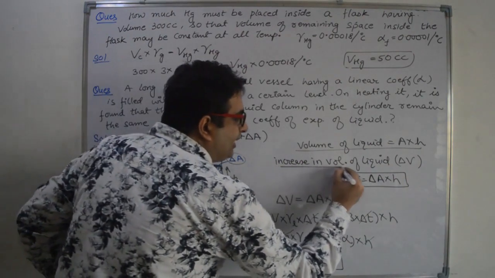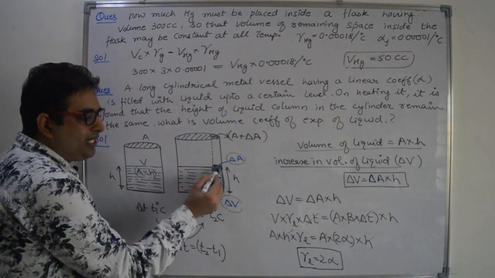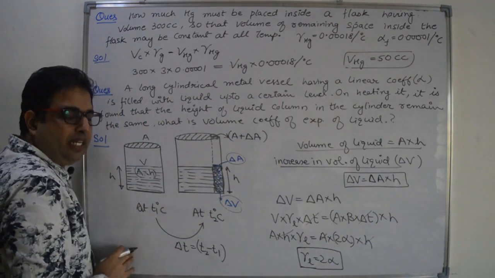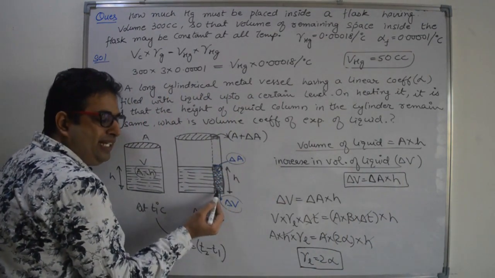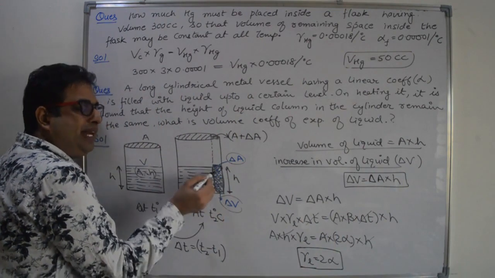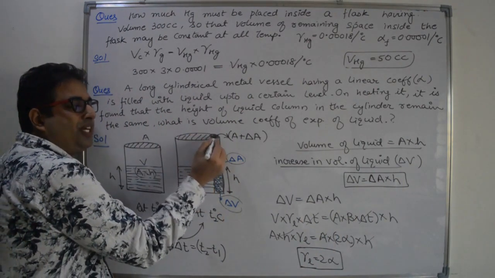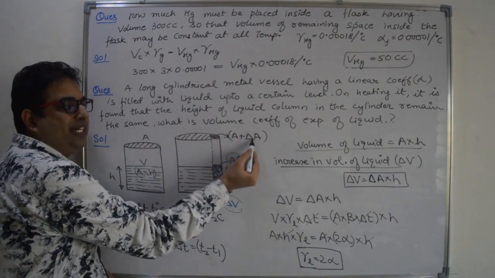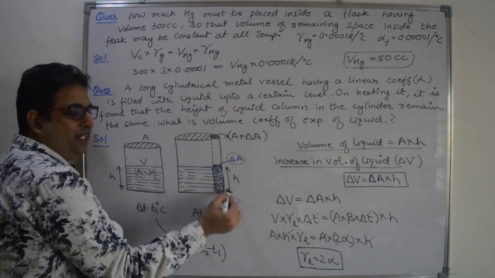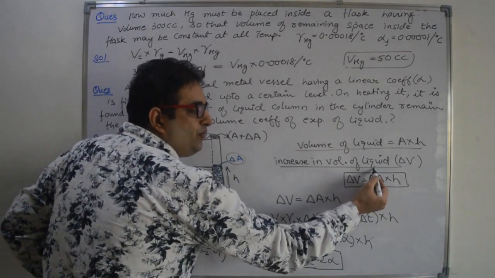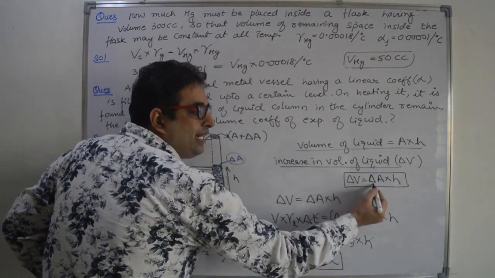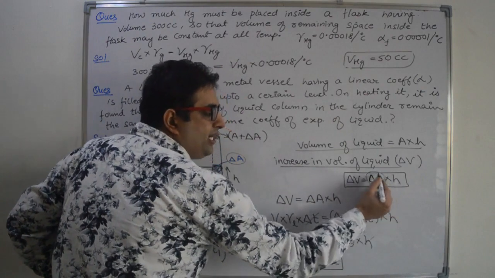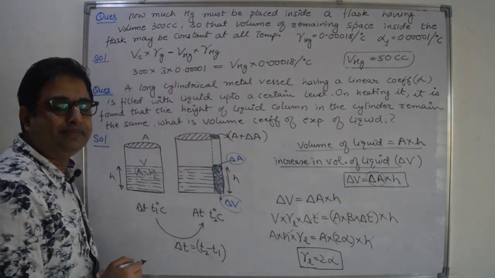Now what is the increase in volume of the liquid? This is the increase in volume of the liquid, delta V, and that increase in volume of the liquid is balanced by the extra area of cross section, height is the same, extra area of cross section delta A into H. So the increase in volume of the liquid is delta A into H. This is the increase in area of cross section of the container.